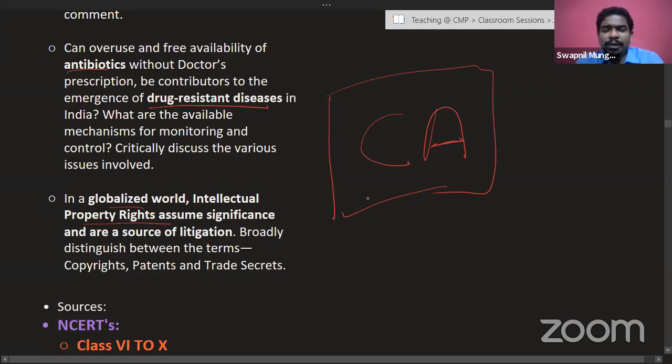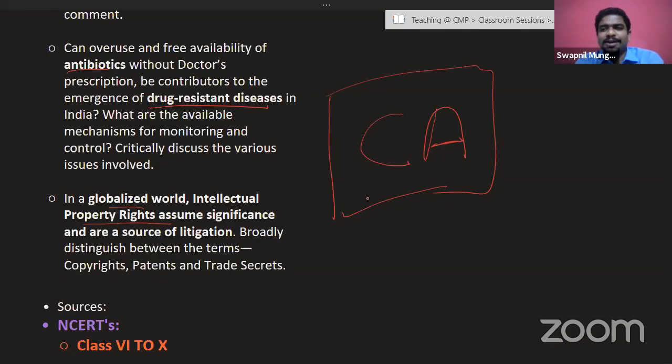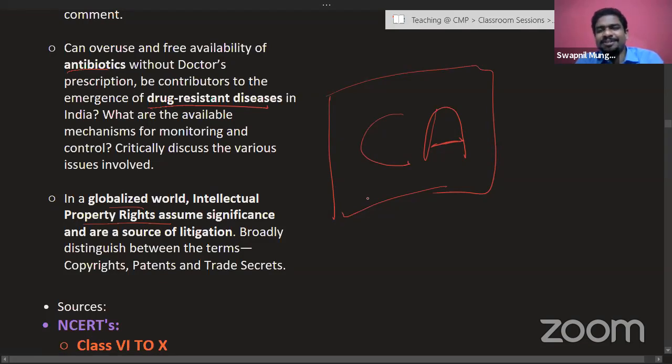So that's why your bent of mind should also be like that. You should not be revising balancing of reactions or how to solve various numericals of physics, etc. You should be focusing on daily current affairs more for science and technology. So reading daily current affairs from whichever newspaper you are reading, be it The Hindu or the Indian Express, becomes important, and also the various compilations that we are going to provide you. For example, our monthly magazines, our weekly magazines, and our weekly current affairs sessions. In that as well, our expert faculty, Viraj sir, is going to cover various science and technology related aspects as well.